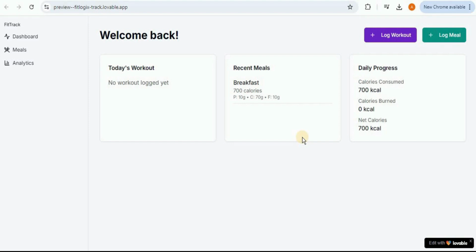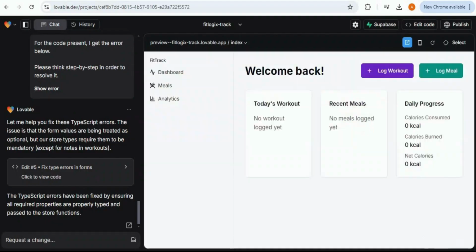Now the next question arises: what if we want to store the fitness information of multiple users? Every time a new user logs into the system, the dashboard is going to show his details about the workout, the recent meals, the daily progress and the analytics for that particular person. Well, that is also possible using Lovable.